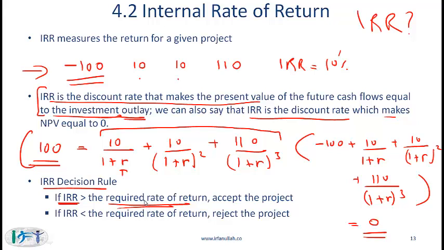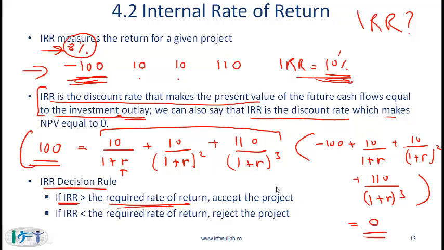In other words, if this $100 can be raised at a 8% rate, it costs you 8% to, say, borrow 100. Would you do a project which gives you a return of 10%? The answer is yes. If your IRR is greater than this required return of 8%, then you accept the project.